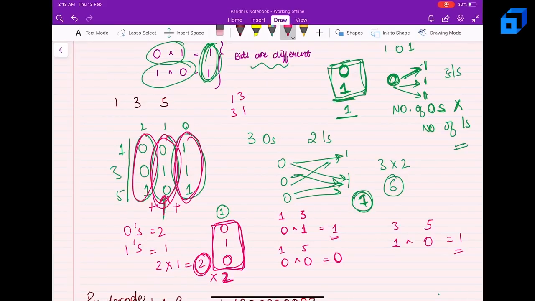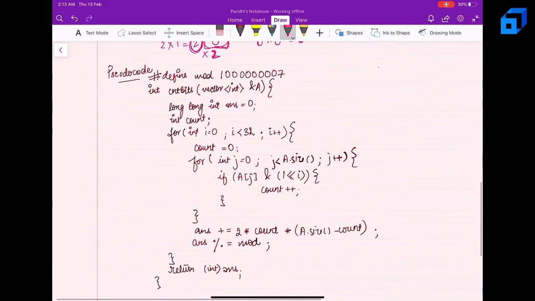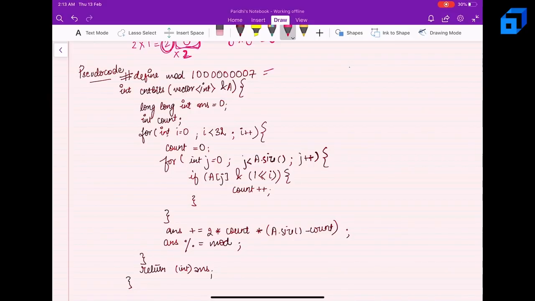So let's see the pseudocode for this. So pseudocode goes something like this. Basically, I have defined my mod because I have to take the answer mod this at the end. So I'm given an array A, right? That will have the numbers that I have to find the Hamming distance for. So initially my answer is 0. Now I have kept a count for counting the number of zeros and number of ones, right? So here I have a count variable.